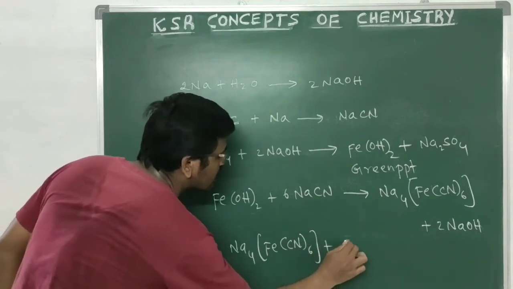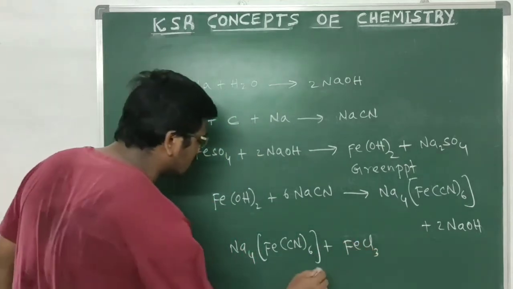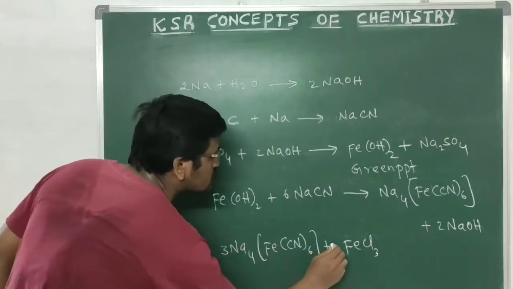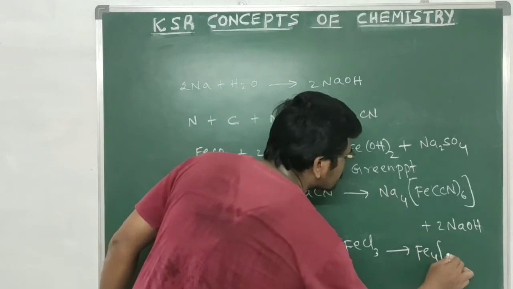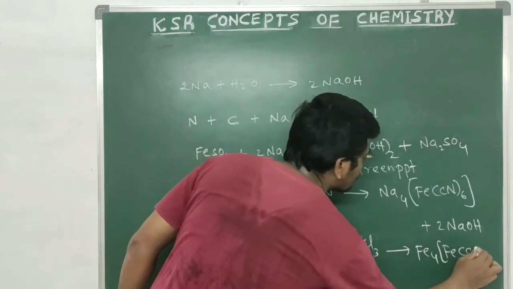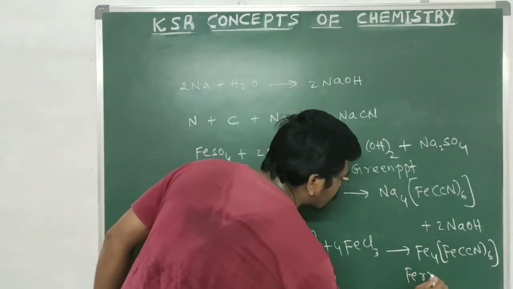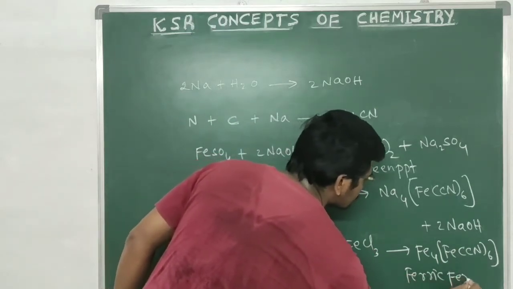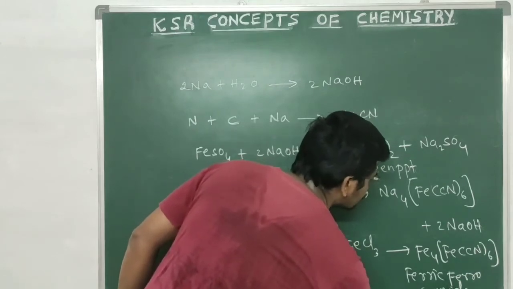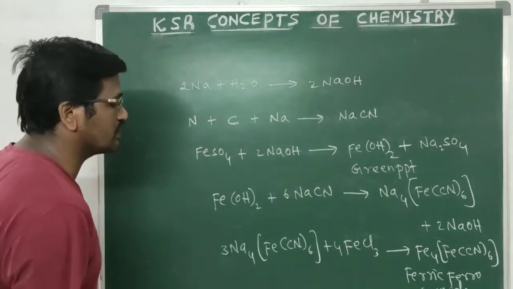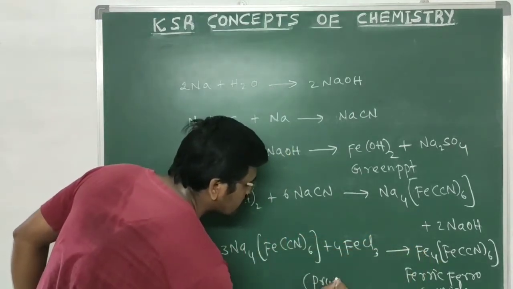This sodium ferrocyanide will react with ferric chloride solution. We are adding 2 to 3 drops of ferric chloride solution. It gives ferric ferrocyanide. This compound is ferric ferrocyanide, which is a Prussian blue colored compound.